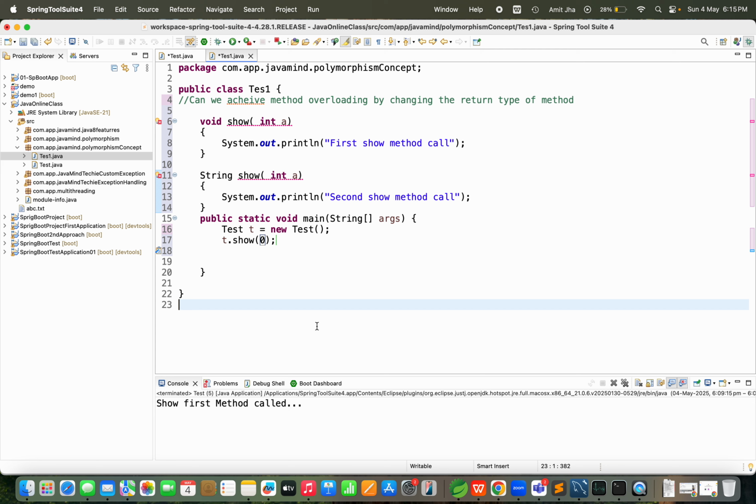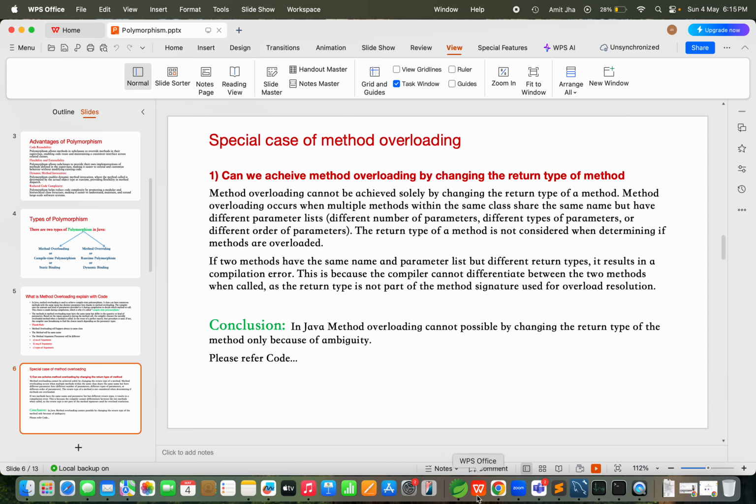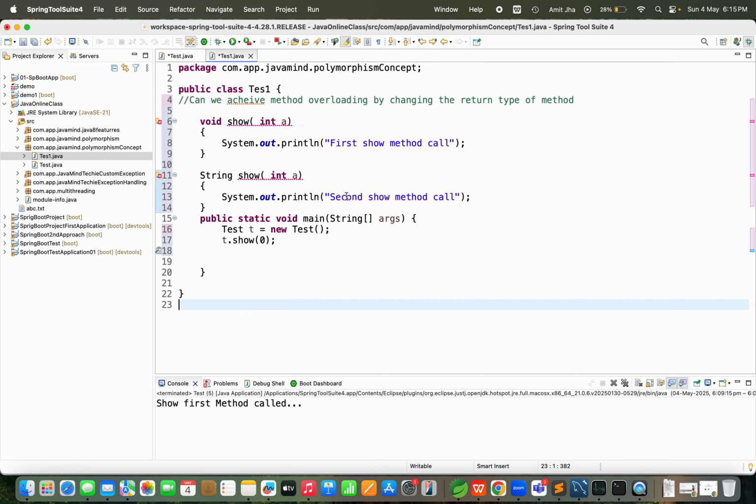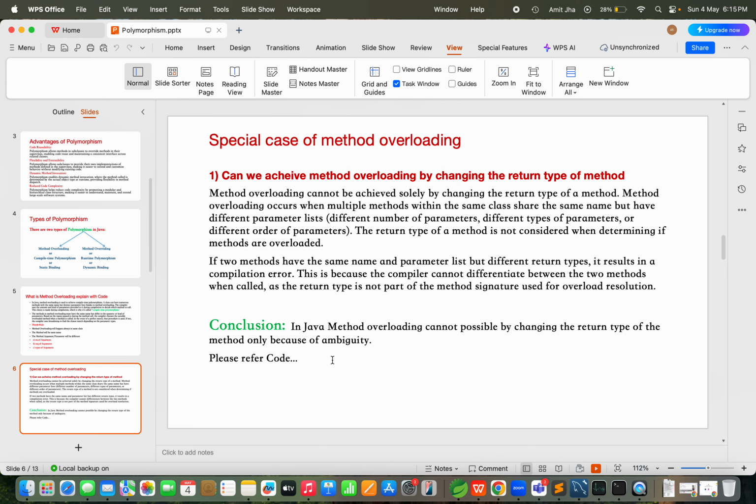It is coming at compilation. That is an important interview question. Conclusion: in Java, method overloading cannot be done by changing the return type of the method only, because of ambiguity. That is why I mentioned our code here, so you can see and justify. Now our third important